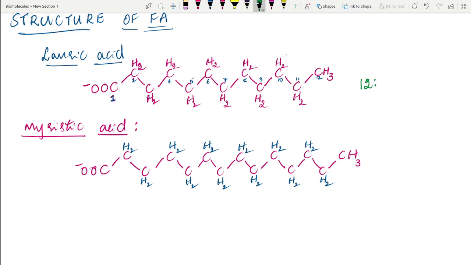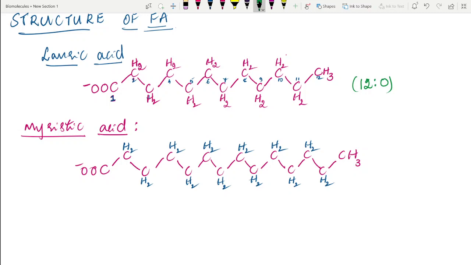Initially we write the number of carbon atoms present in the fatty acid, then we put the colon, and then we write the number of double bonds. How many double bonds are there in lauric acid? Nil, so it is 0. This is the shorthand representation of fatty acids.